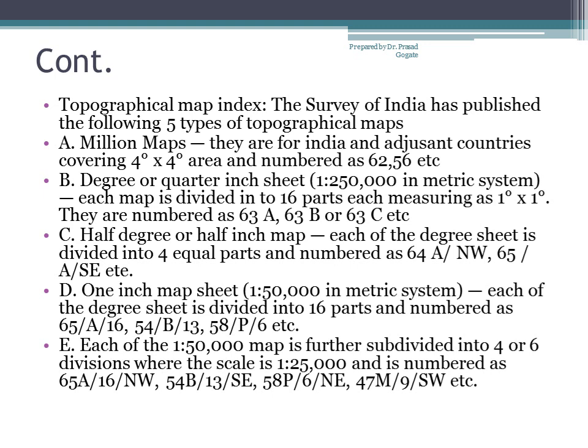Now even this you should not learn by heart, you just know that they are numbered from north to south and from west to east. We will see in the diagram next. Now each of these 4 degree by 4 degree sheets is further subdivided into 16 parts, and it ranges from A to P. Like for example, I have given here, see 63A, B, C, etc.